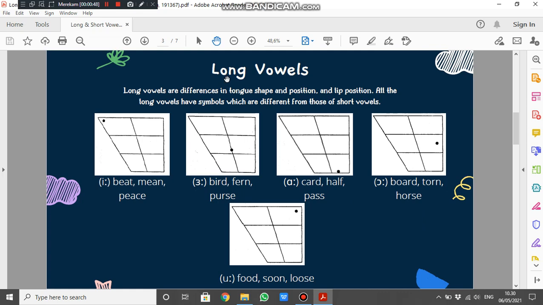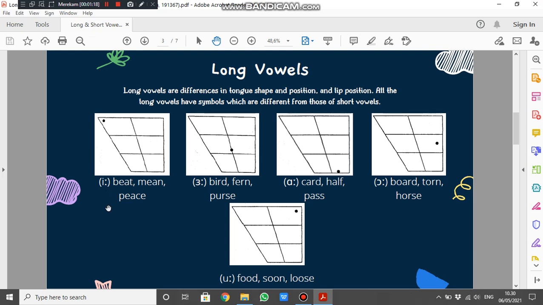Next, long vowels. Long vowels are differences in tongue shape and position, and lip position. All the long vowels have symbols which are different from those of short vowels. These are 5 examples of long vowels, and as it said about lip position. The first example is E. Example words: beat, mean, peace. The lips are only slightly spread.